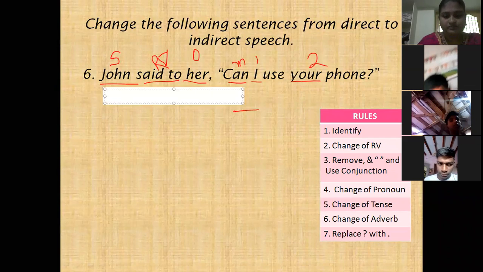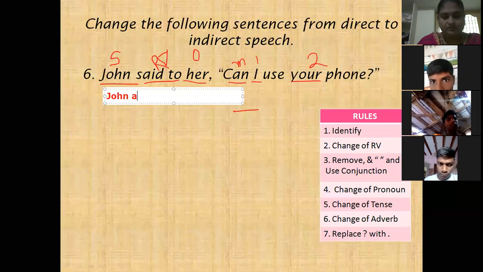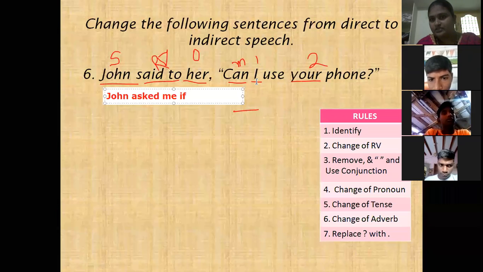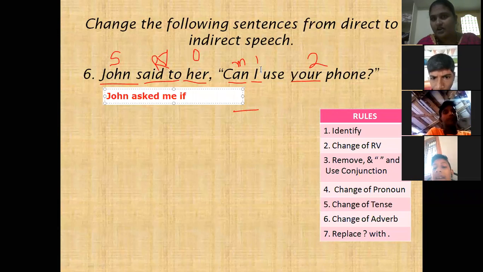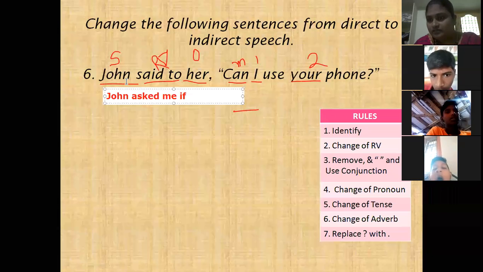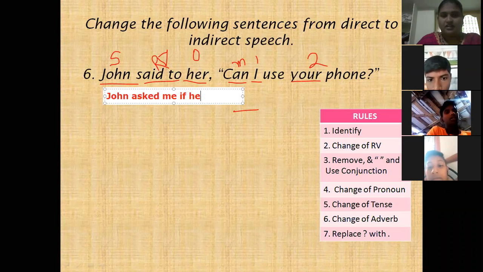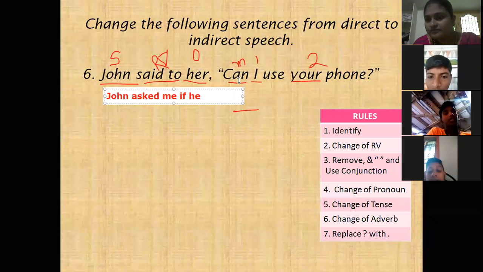John asked her. If. Here, her. I, first person, changes according to the subject. Here the subject is John. Is John a boy or a girl? A boy, madam. Here we have to write he or she. Boy: he. Next, can changes to could.